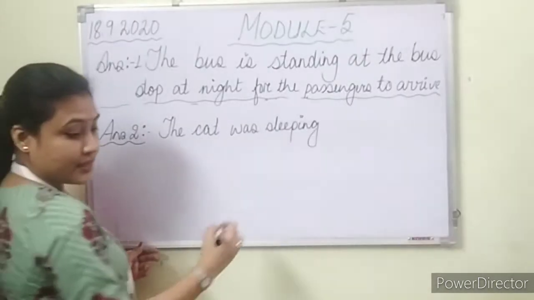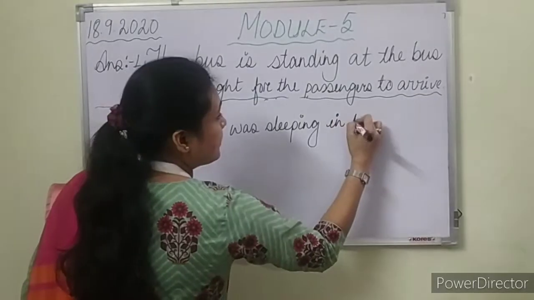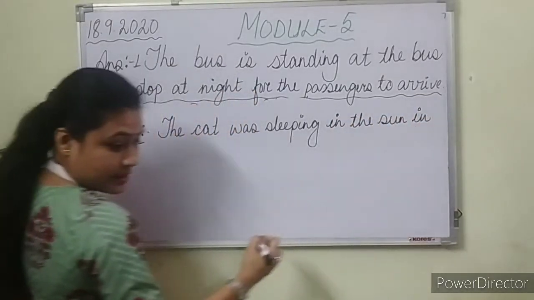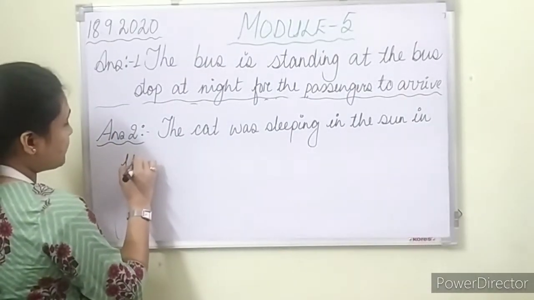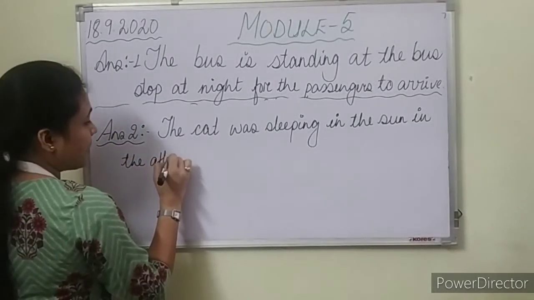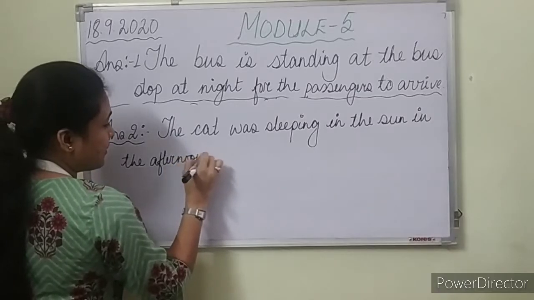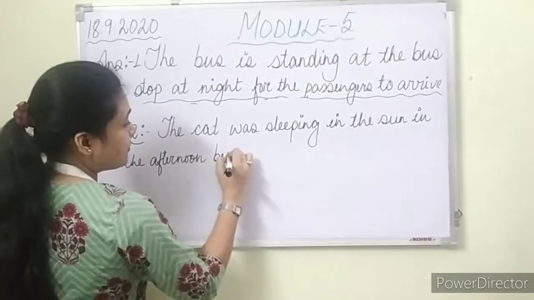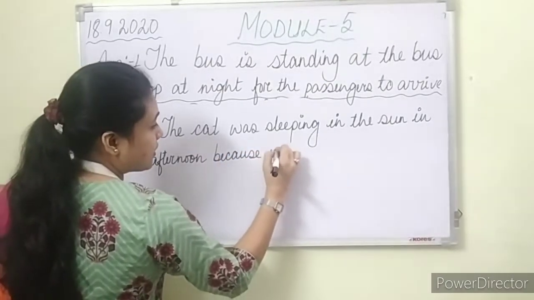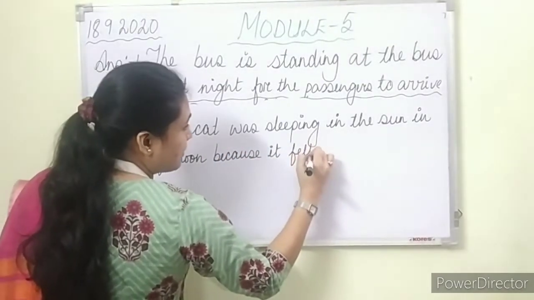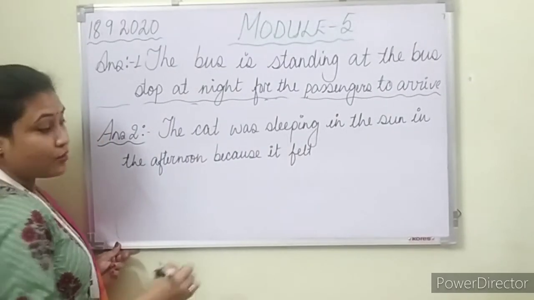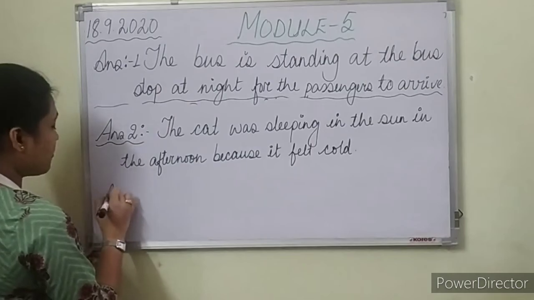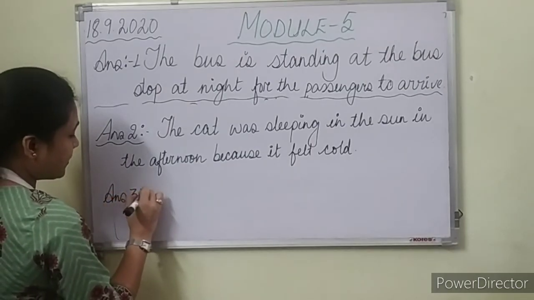Where? In the sun, in the afternoon. Why? Because it felt what? Cold or hot? Cold, right?